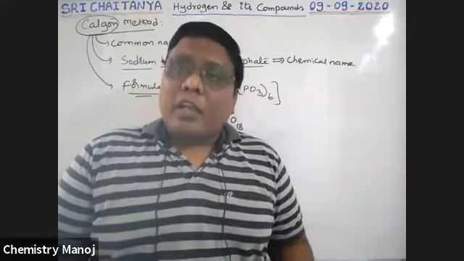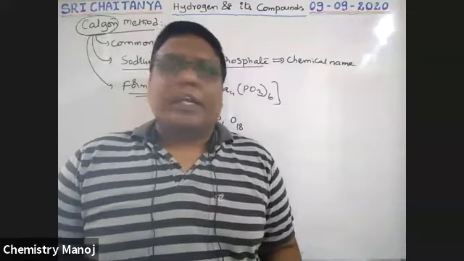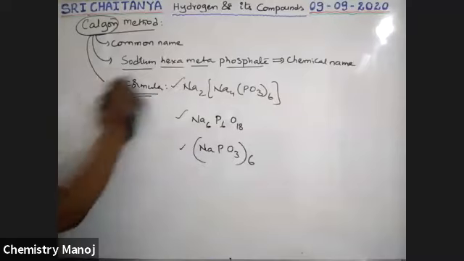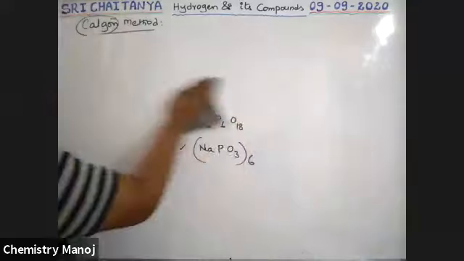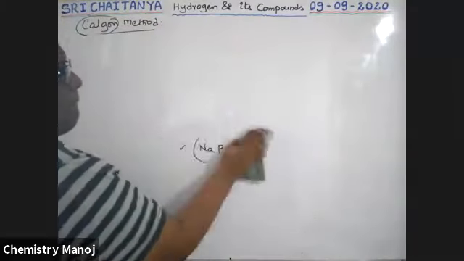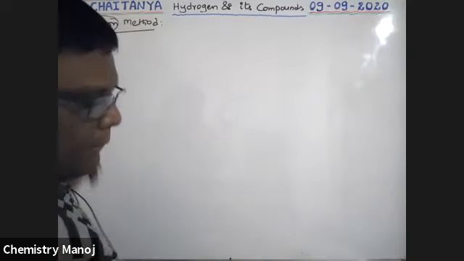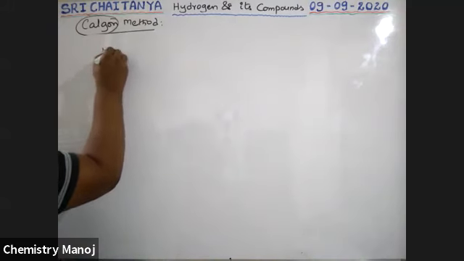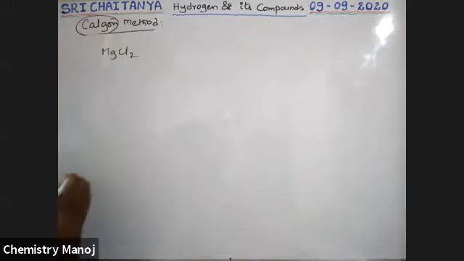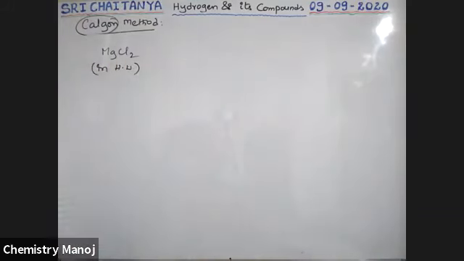How that chemical is removed to convert hard water into soft water with the help of Calgon. Let us take these equations. So this is hard water. Let us consider that hard water contains magnesium chloride. That's why this water is called permanent hard water.